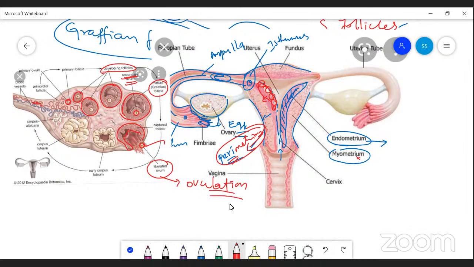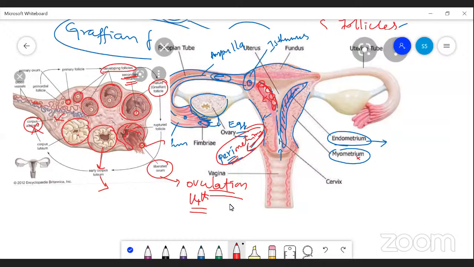Ovulation occurs exactly on the 14th day of the menstrual cycle, and after that, the remaining follicular cells get converted into the corpus luteum. The corpus luteum finally disintegrates and becomes the corpus albicans.